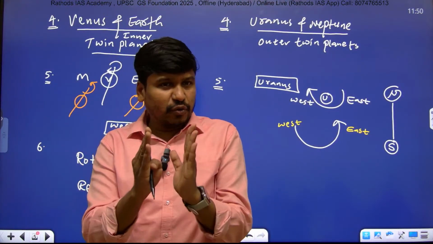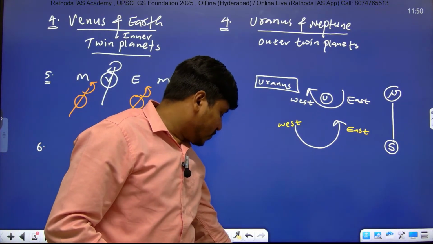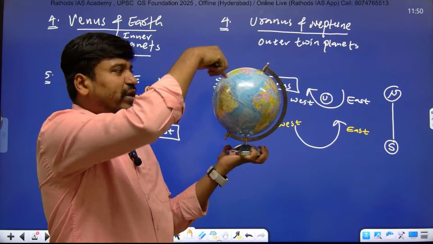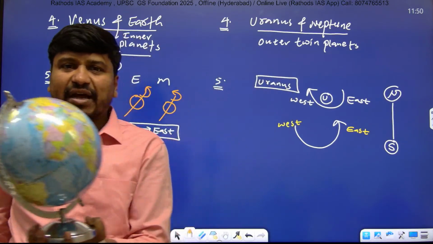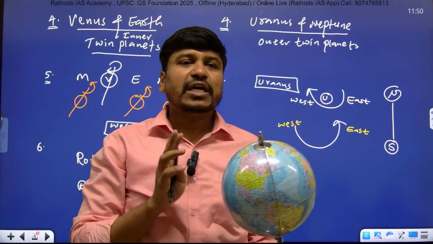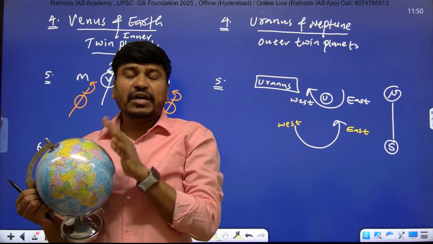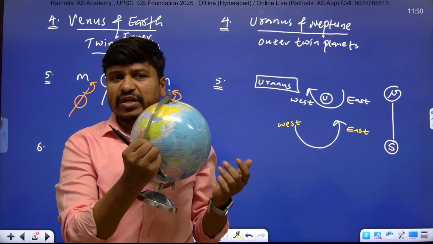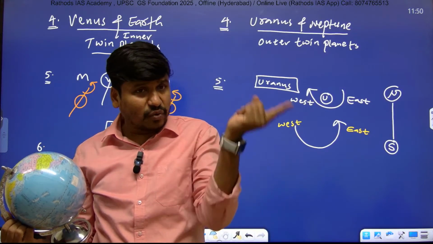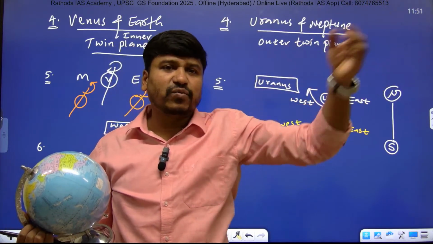Revolution means with respect to some object, and rotation means around its own axis. For example, here Earth is rotating around its own axis, right? That we call the rotation. And if you consider this as the sun, and the Earth moves around the sun, that we call the revolution. Revolution of the Earth means movement of the Earth around the sun. Rotation of the Earth means around its own axis. Movement of any object around its own axis we call rotation. Movement of the object with respect to other objects, we call revolution.